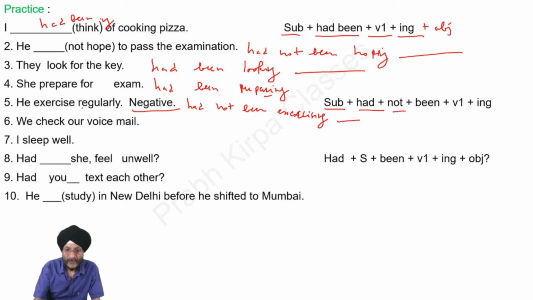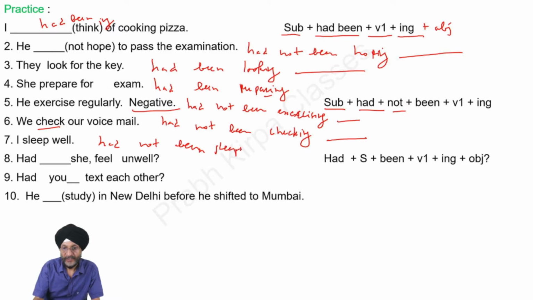regularly. We had not been checking our voicemail. I sleep well. I had not been sleeping well. Now these are the interrogative questions.